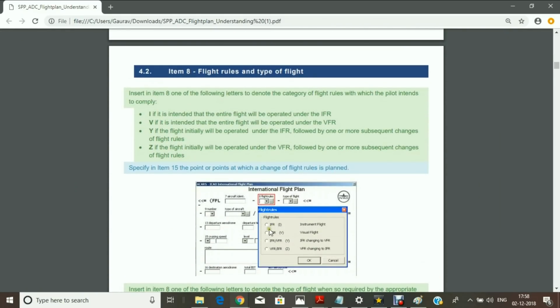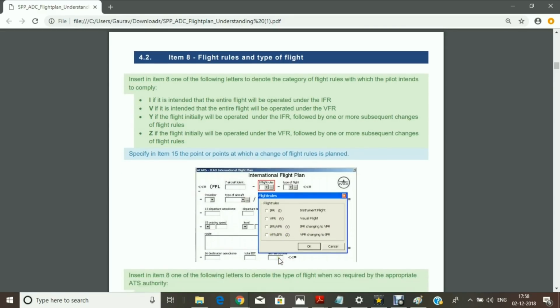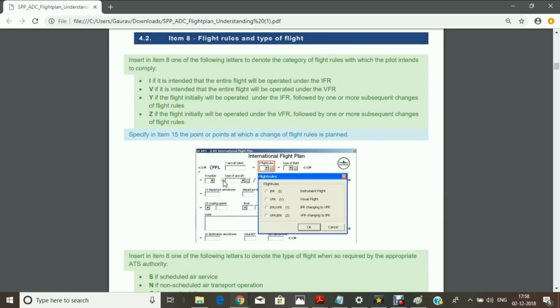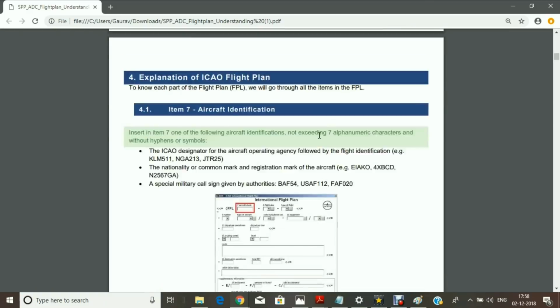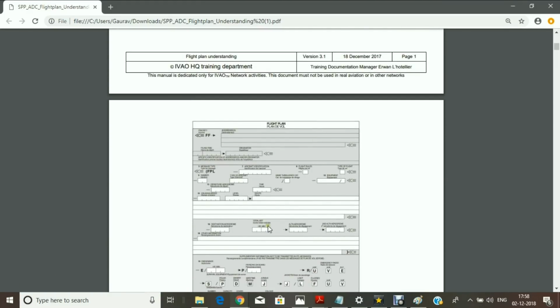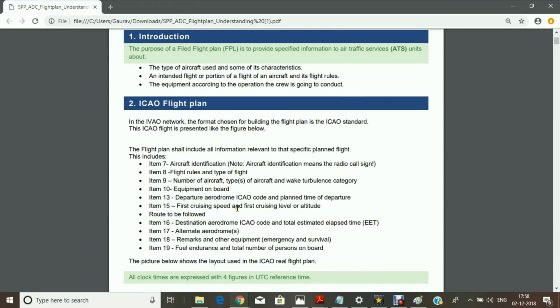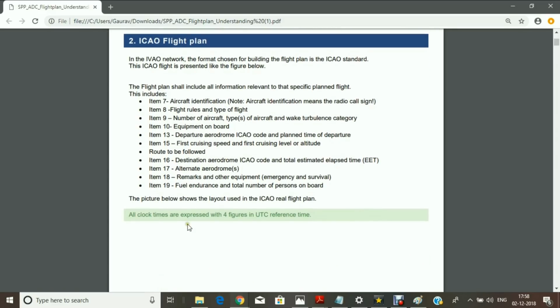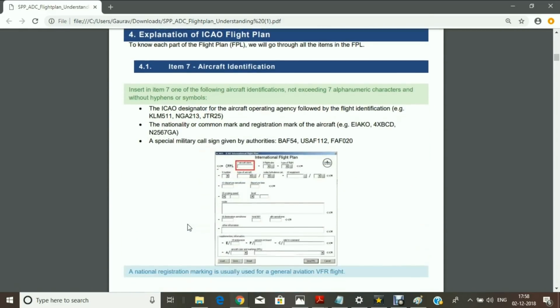Item 8 is IFR, VFR, and IFR or VFR, meaning IFR changing to VFR. If you are changing from IFR to VFR, you have to mention the point where you are changing the rules. It is written specifying item 15 the point or points at which a change of flight rule is planned. This is the same point. Let's see what item number 15 is. Item number 15 is the cruising route to be followed. So the route to be followed, you have to enter.